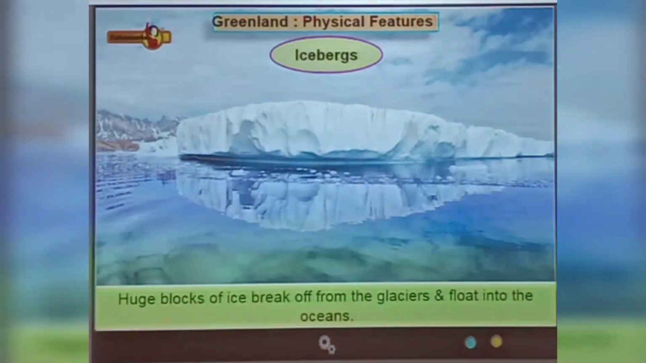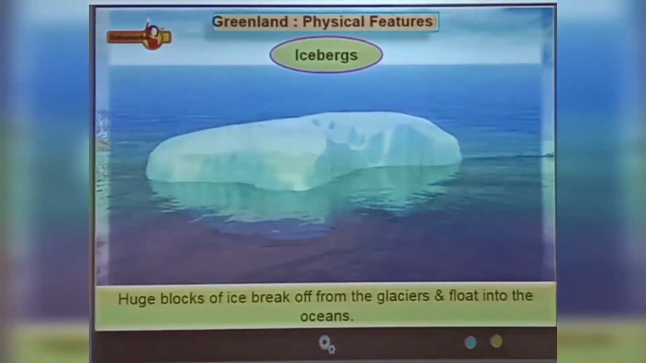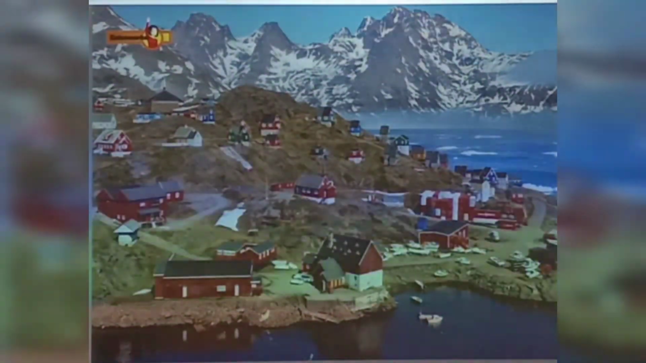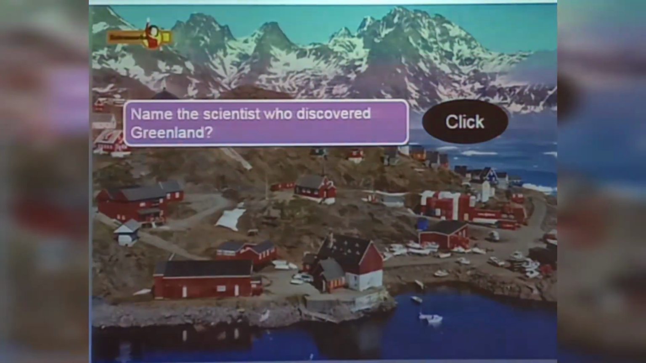Blocks of ice were gone from these glaciers and fell into the ocean. These blocks of ice are called icebergs. Many scientists who discovered Greenland.